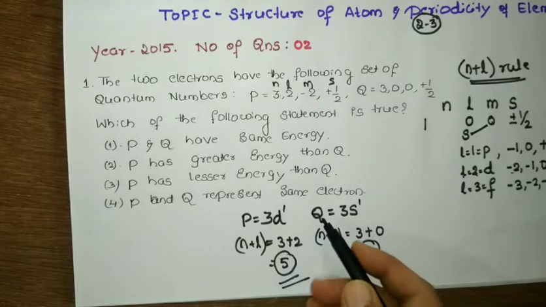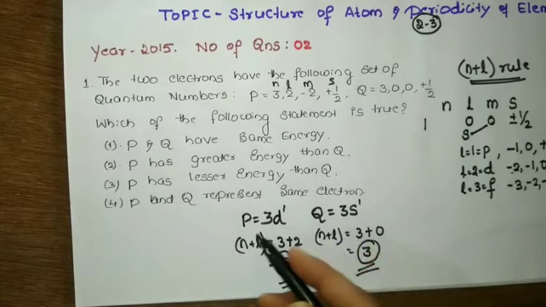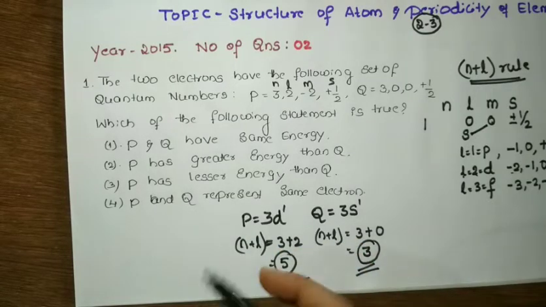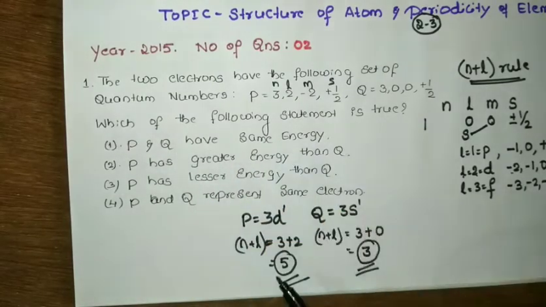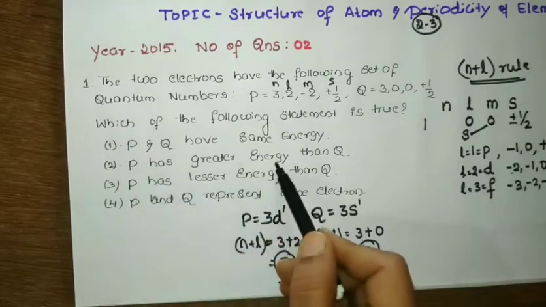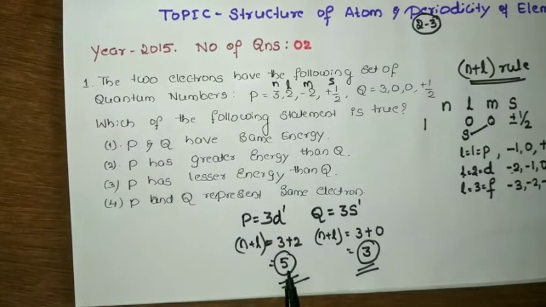So q has less energy than p. Let us take the options. P and Q have the same energy? No, since we got different n plus L values. P has greater energy than Q? Exactly. Because we got the greater n plus L value, 5, P has greater energy than Q.